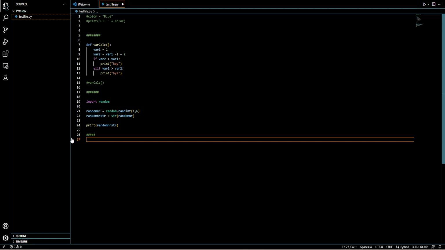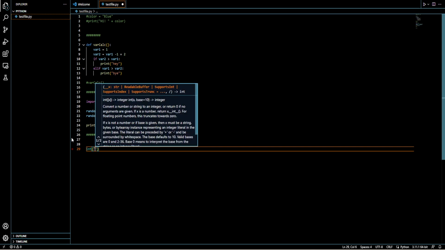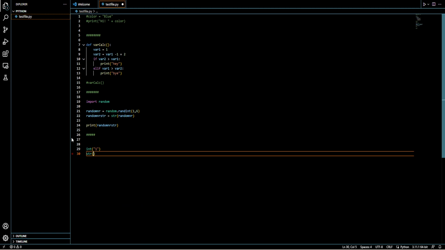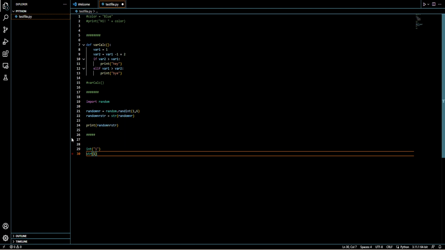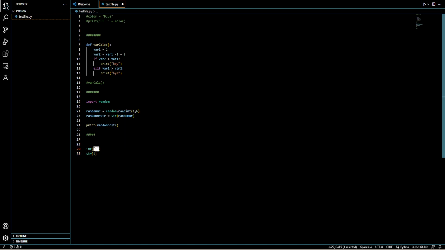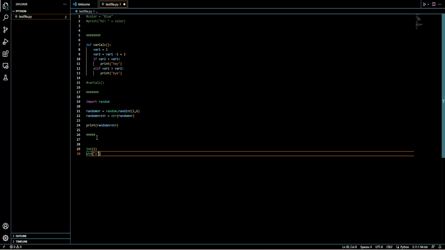So int, I think this is for turning something like that into a number, and string is for turning that into a string. So here we're making this string right here, you see double quotes, into just a number. So this right here in the middle will be that, and this will basically be that, because we're converting them. So basically we're removing the double quotes, and here we're adding double quotes at the end of it. That's basically how integers and strings differ from each other, what they are, how to use them.